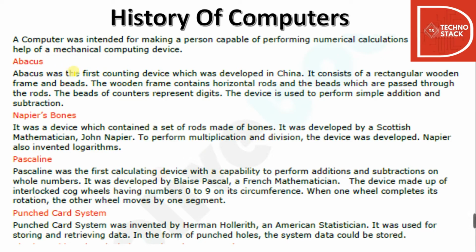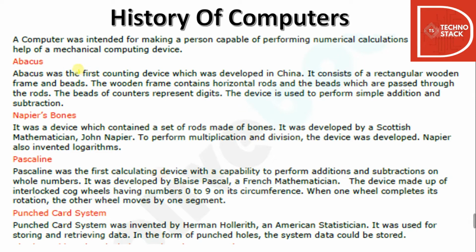So, history of computers. A computer was intended for making a person capable of performing numerical calculations with the help of mechanical computing devices. What the computer was intended to do was to make our work easy, so that we can do our things very easily by giving them just instructions and then getting out operations and calculations and work done. So the first computers were abacus.